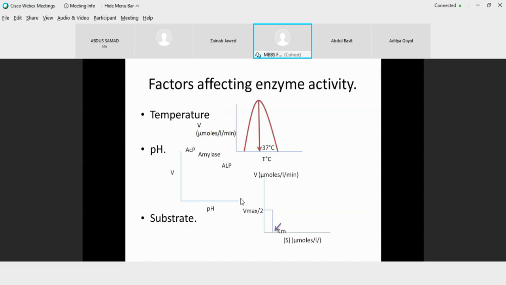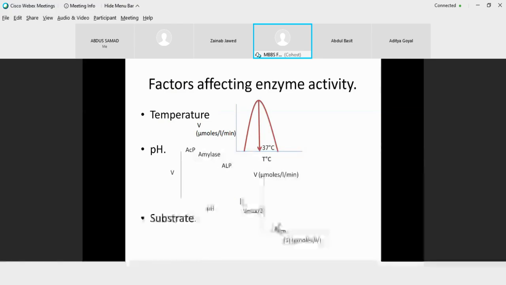There are different conditions in which your cell would be facing these temperature variations. They could be climatic variations. For example, if a person is a chronic alcoholic, he or she would be facing hypothermic conditions, so activity would come down. There are a number of drugs. For example, there was one drug that is banned nowadays, 2,4-dinitrophenol, that was given as an anti-obesity drug. The reason why it was banned was that it used to create hyperthermic conditions. Temperature was elevated, so enzyme activity was lost. So this is about the behavior of an enzyme according to temperature.